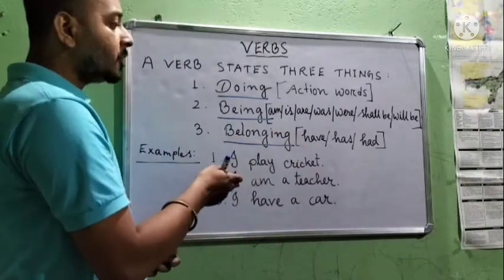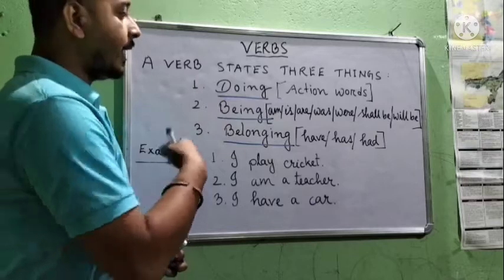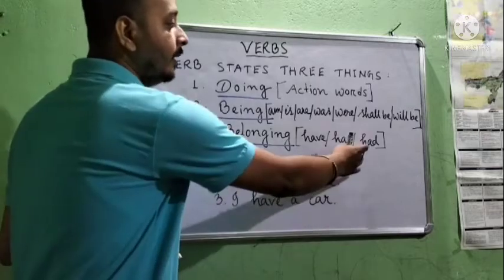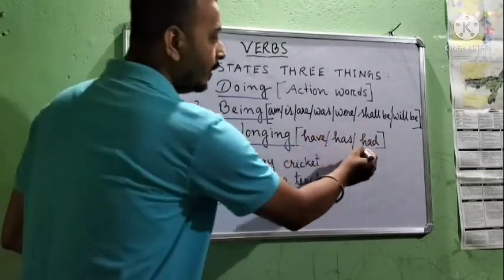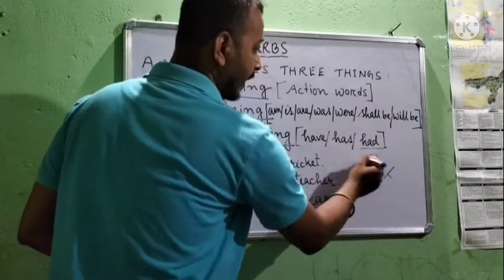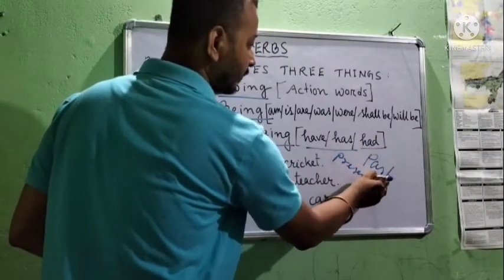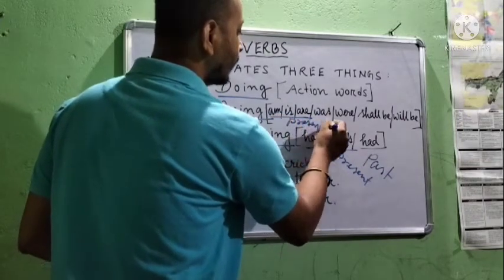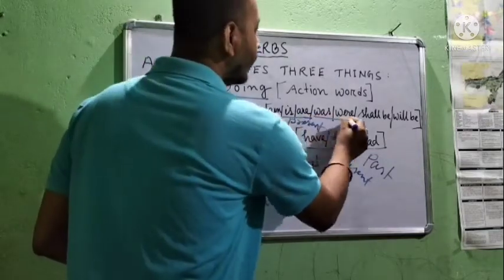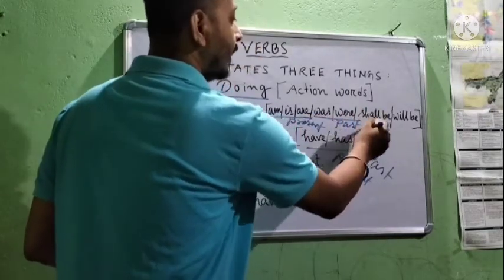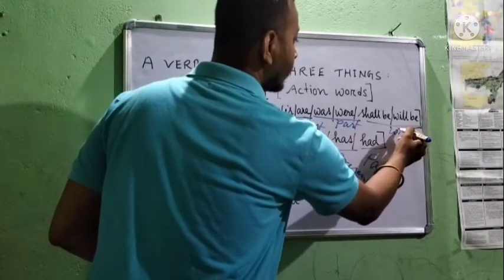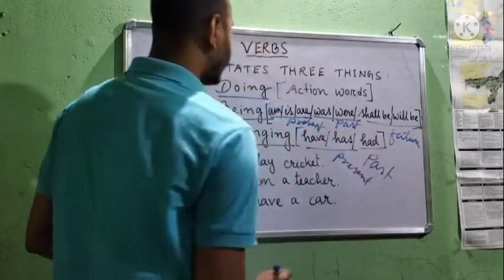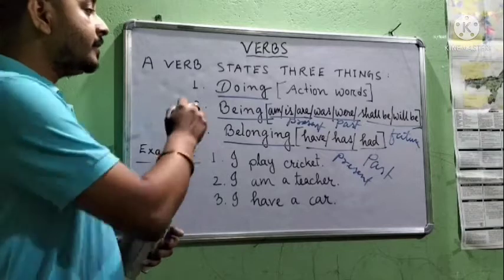And belonging. A verb also states something belongs to me, like I have a car, she has a pen, he had in past tense. You remember, had in past tense, and these two present. Here also am is our present, means now, was, were past, and shall be, will be future. So a verb basically represents these three things.